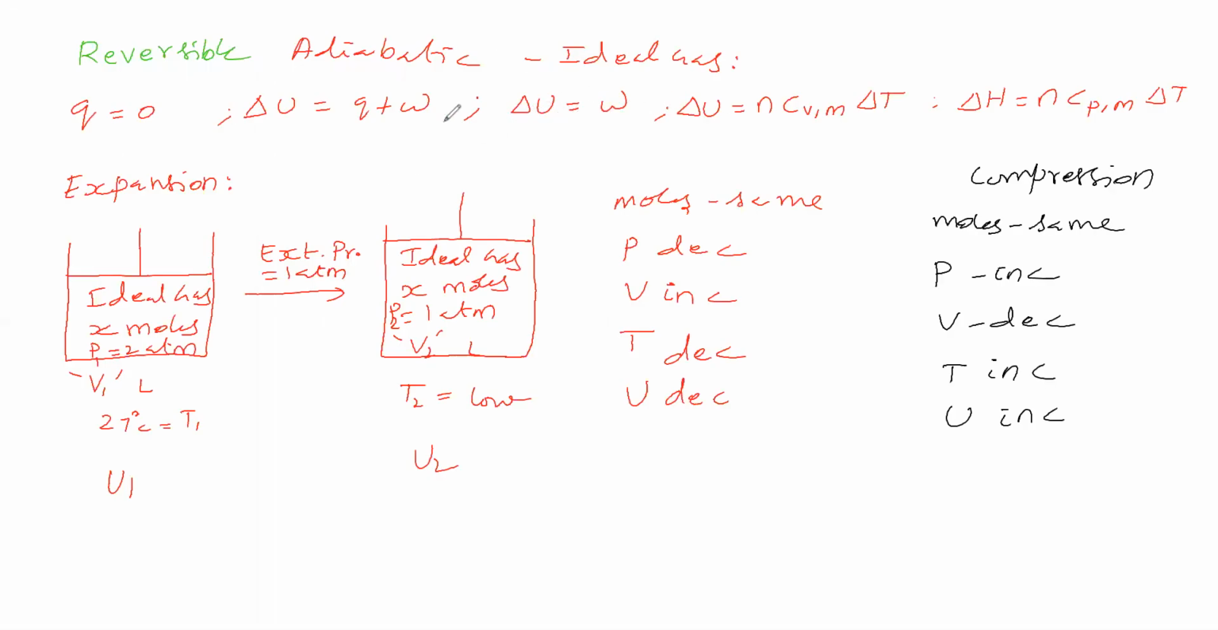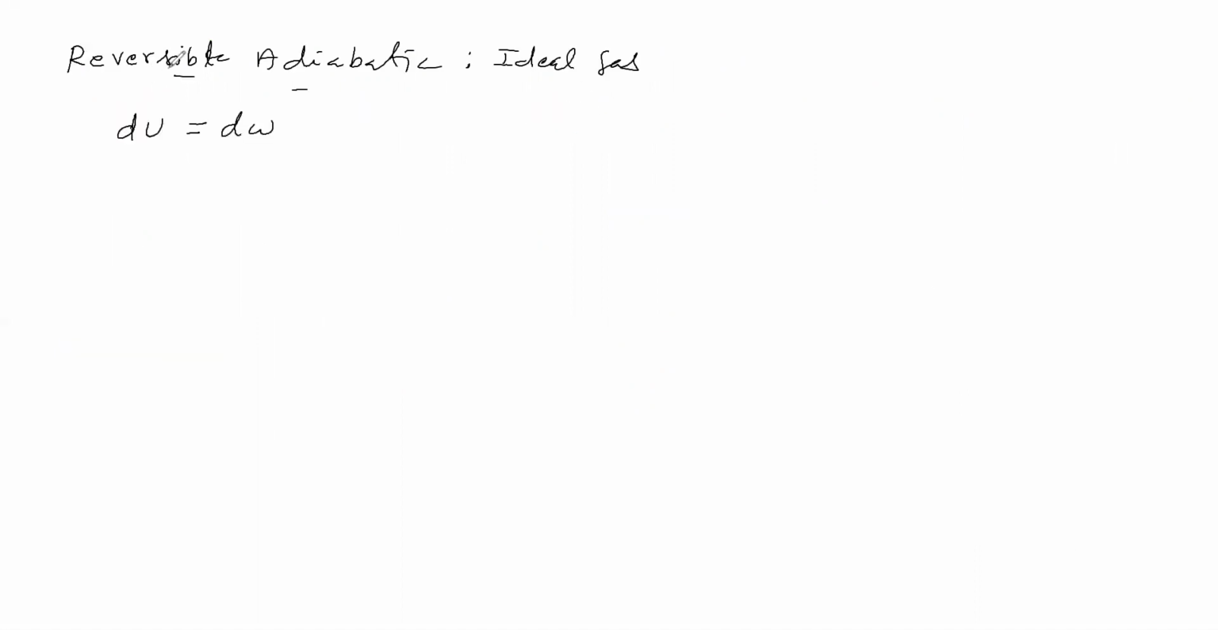How did we say that? By the first law of thermodynamics, delta U is equal to Q plus W. Q is equal to 0. Therefore, delta U is equal to W. That value we have taken. So for a reversible adiabatic process of an ideal gas there are infinite steps. Now we will take one step. In one step, the change in internal energy is infinitesimally small and the work done is very small, that is dW. Therefore, dU is equal to dW, we can say.